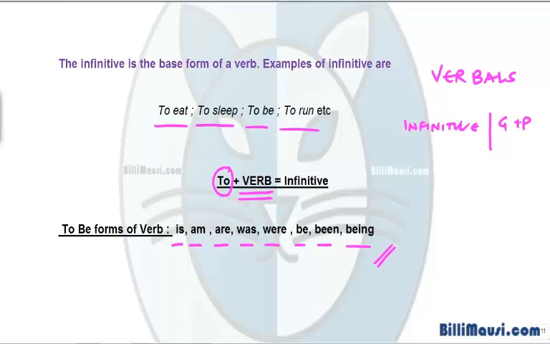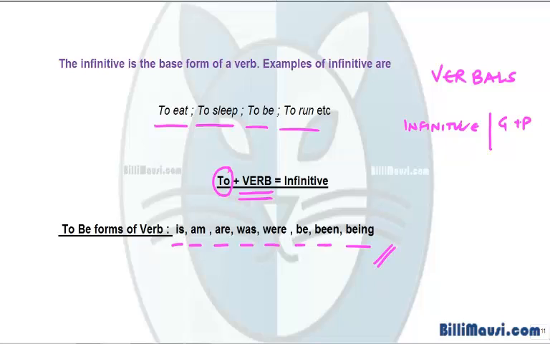We'll be taking care of different kinds of errors like split infinitive error, which is very often made. As of now, you just need to know that an infinitive is based on a verb and therefore expresses action or a state of being. An infinitive is easy to locate because of the to plus verb form.